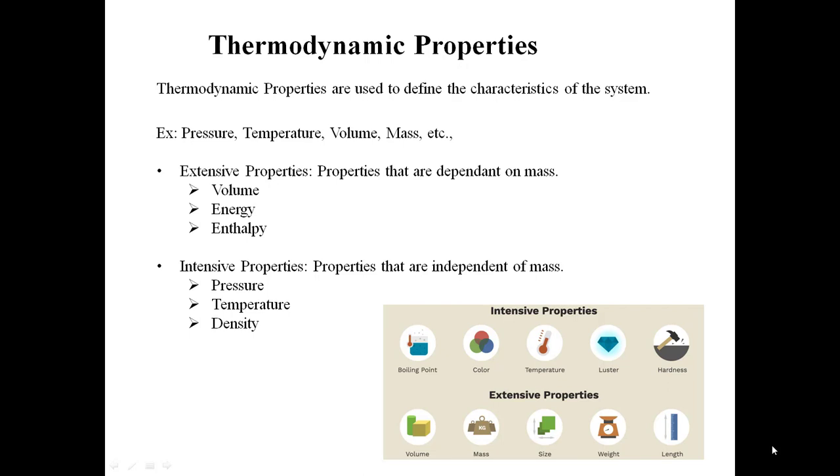Extensive properties are those which depend on the mass, for example volume, mass, size, weight, length, and all these we will call extensive properties. Intensive properties are independent of the mass. For example, temperature, color, hardness, and density. All these come under intensive properties.